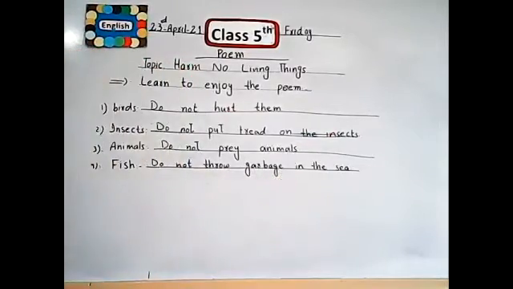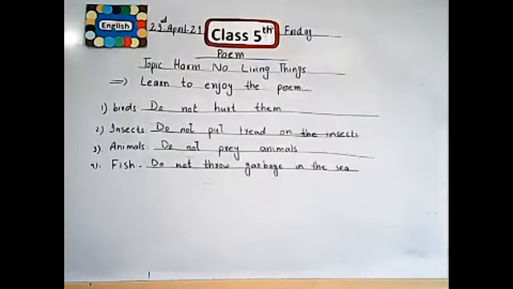We should not throw garbage, plastic bags and other things in the water, in the seas and in the rivers, because when we throw garbage and plastic bags, it makes the water dirty, and the living things that have their place in the water are destroyed.